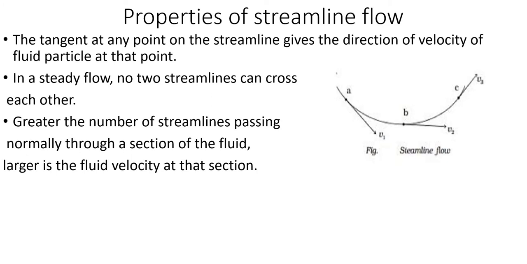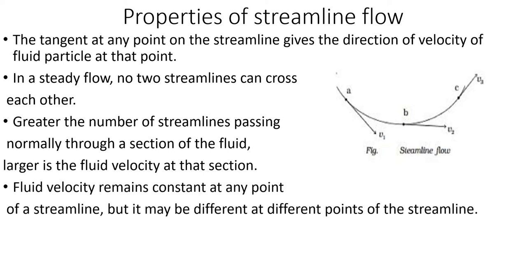And the next property is that the greater the number of streamlines passing normally through a section of the fluid, the larger is the fluid velocity at that section. If more streamlines are passing, it shows the fluid velocity at that section is more. If the number of lines passing through that area is lesser, then fluid velocity also will be lesser. Okay. So whether fluid velocity is more or less depends on the number of streamlines passing normally through that section.